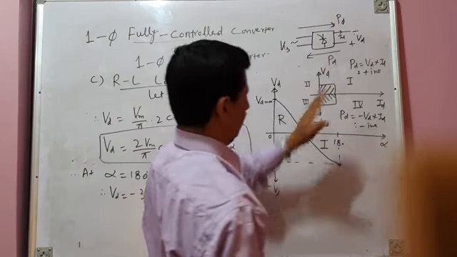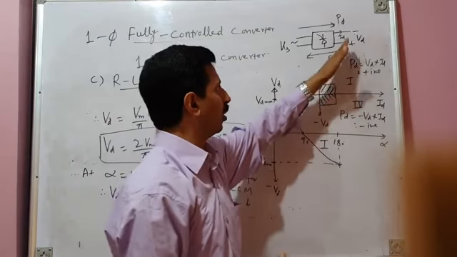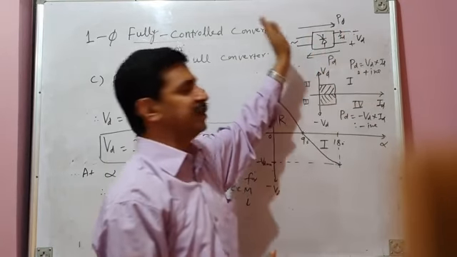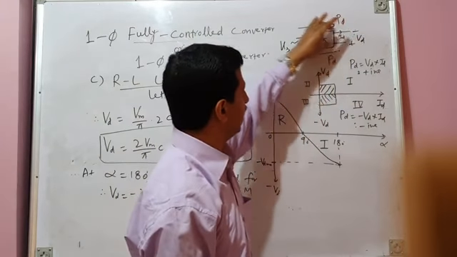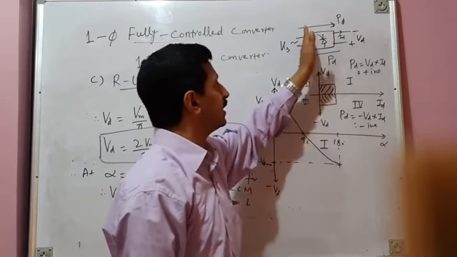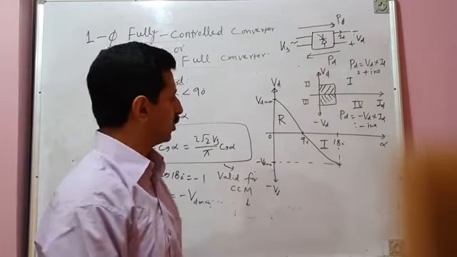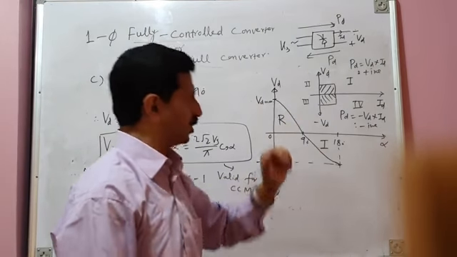And negative power means the direction of power flow has reversed. It is flowing from DC to AC. Okay, so therefore your converter converts DC into AC and supplies power back to the source. And since it converts DC into AC and supplies power back to the source, it is operating as a line commutated inverter. So it is operating in the inversion mode.